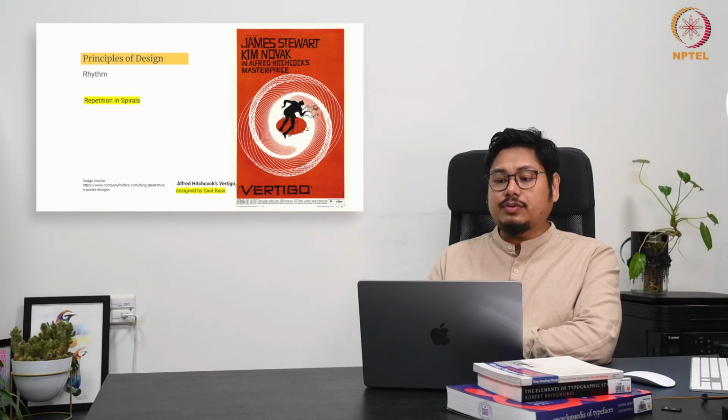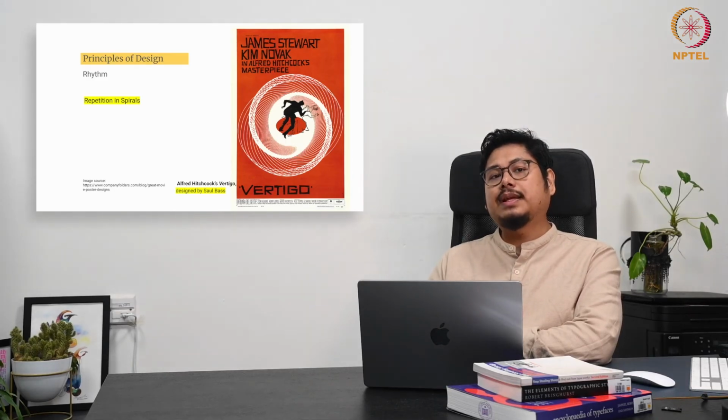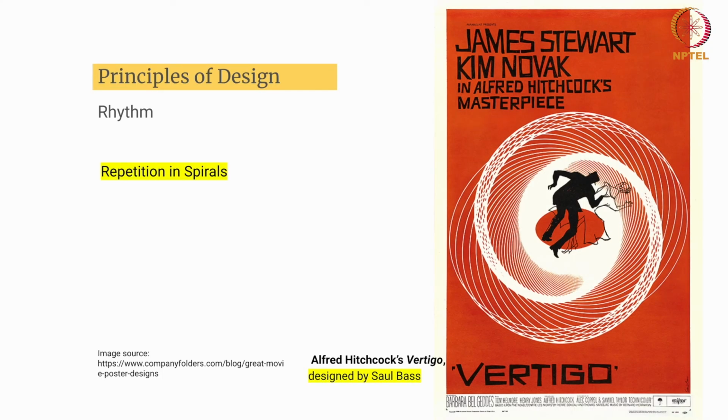It feels like a gradual approach, and because of that it has a sense of rhythm. These spiral lines establish a flowing rhythm that draws the viewer's eyes inward. Your eyes go gradually towards the central portion of this composition, and it mimics the dizzy effect of vertigo itself. And this is very interesting, to see how visual elements create the essence of the movie.